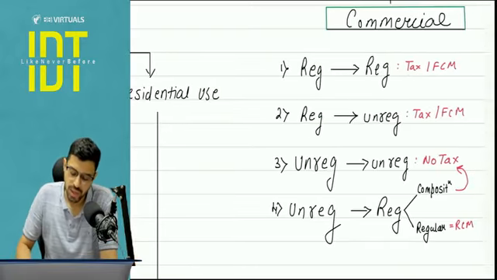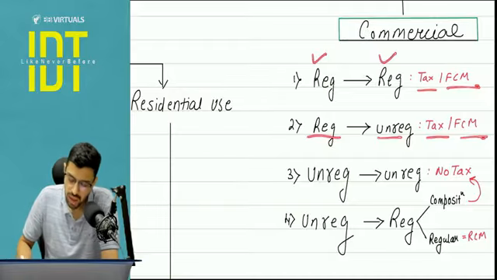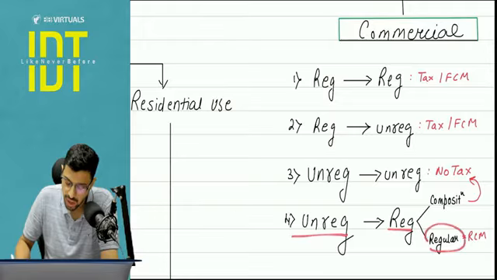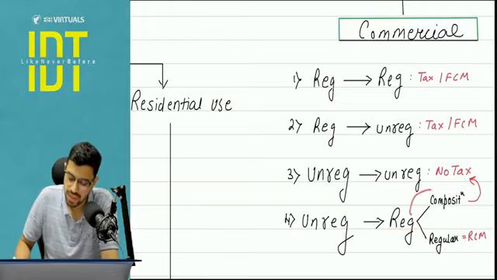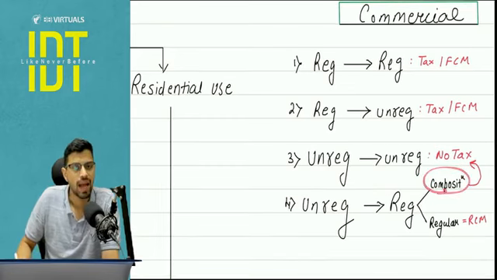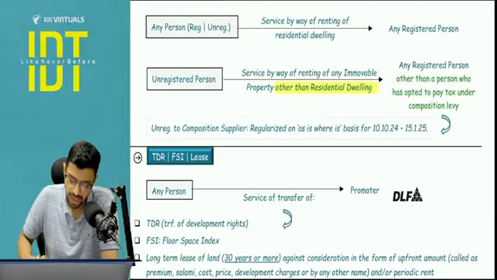Pay attention here. So in the commercial property space, there will be 4 cases. Registered person to registered recipient, tax under FCM, normal. Registered to unregistered, tax under FCM, normal. Unregistered to unregistered, obviously there is no tax. Unregistered to registered under the regular scheme, RCM will apply, the entry which I covered. But if the person is registered under the composition scheme, there will be no tax because this is an exception. And a similar benefit is also available when security personnel are provided on rent, that is, security personnel service. Is it clear? Next, can I move ahead?